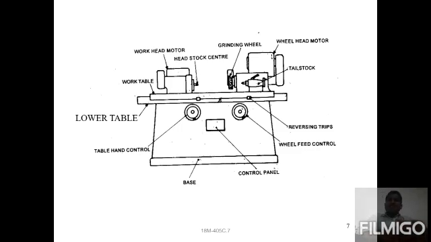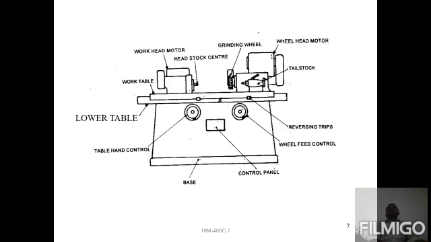So for the next one, the workhead will be provided, with the headstock center, right? The workhead motor will be provided for revolving the workpiece. Next, in the opposite direction to the workpiece, the grinding wheel is also provided for revolving, and with the help of the wheel head motor.